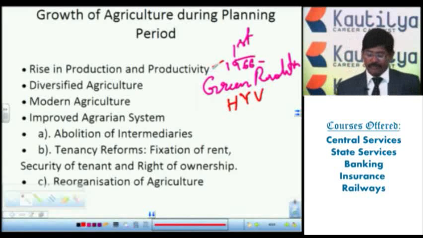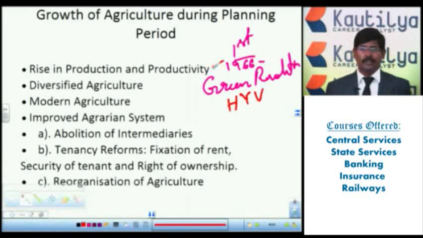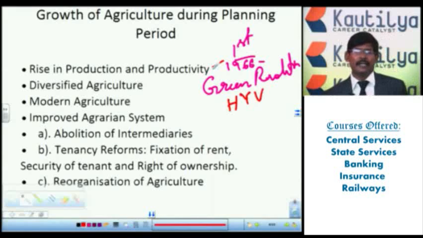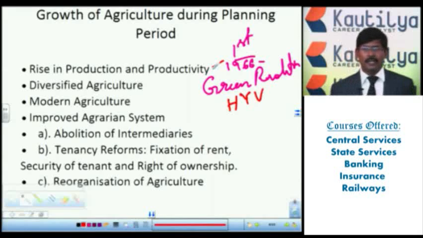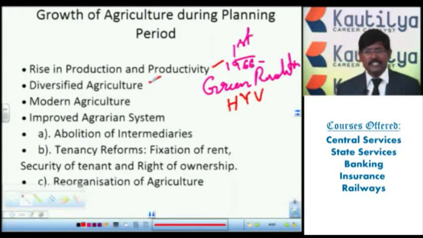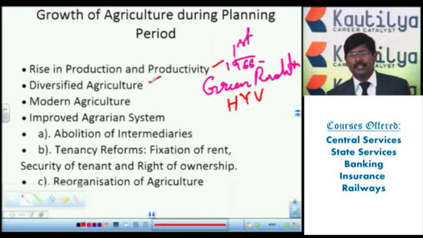Next one, diversified agriculture. We started diversified agriculture, which means we did not stick only to food products. Instead of only food products, we also developed commercial crops. We started a multiple cropping system, a double cropping system, and different industrial crops, mainly commercial crops, providing raw material for different industries. Thus we have diversified the agriculture sector in India.